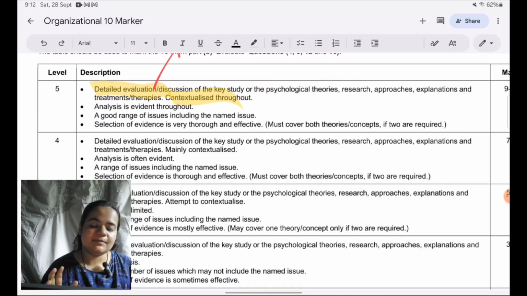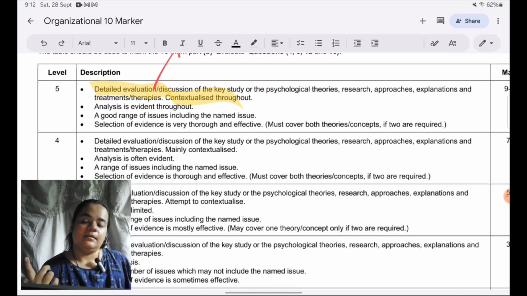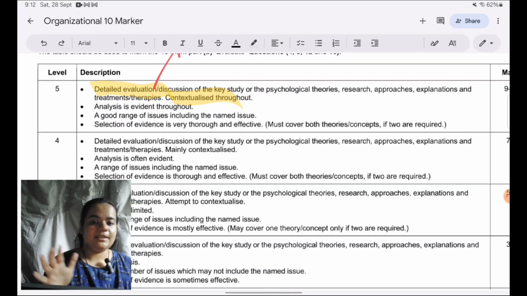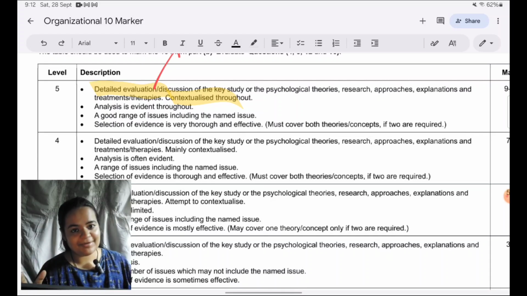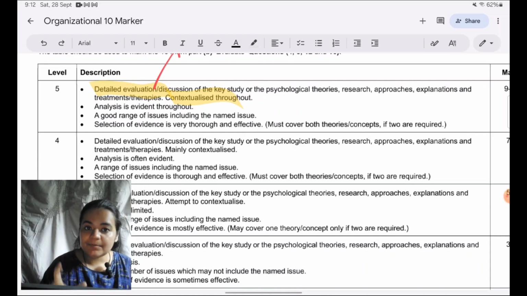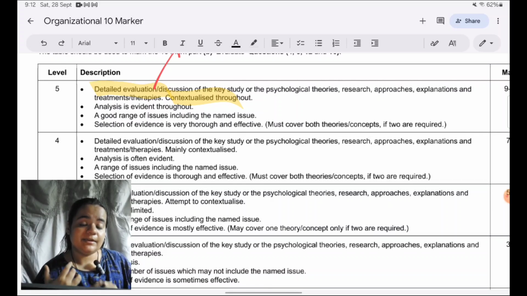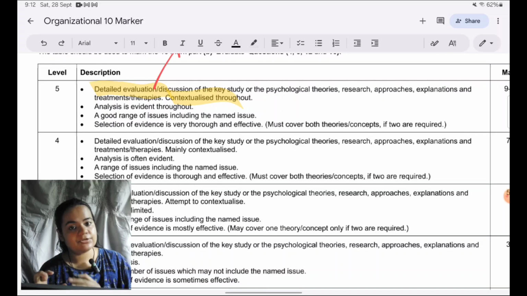So, for example, they would say that if a theory is reductionist, then it is a very limited explanation of behavior. But they will not point out how leadership theory is reductionist, what element of that particular theory is very simplistic, and why that theory cannot be applied. So they'll keep on talking generally, what we call generic answers. That's why they have really emphasized that you need to contextualize throughout.